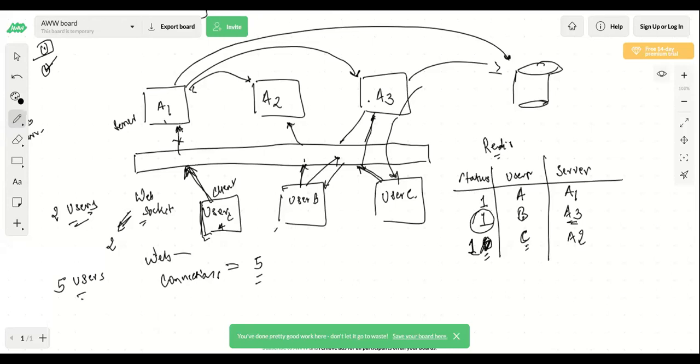So you can also talk about that. There are many other factors, but what I wanted to discuss in this class was the high level design for this particular system. So I hope it is clear to everyone. So yeah, this is about the high level design.